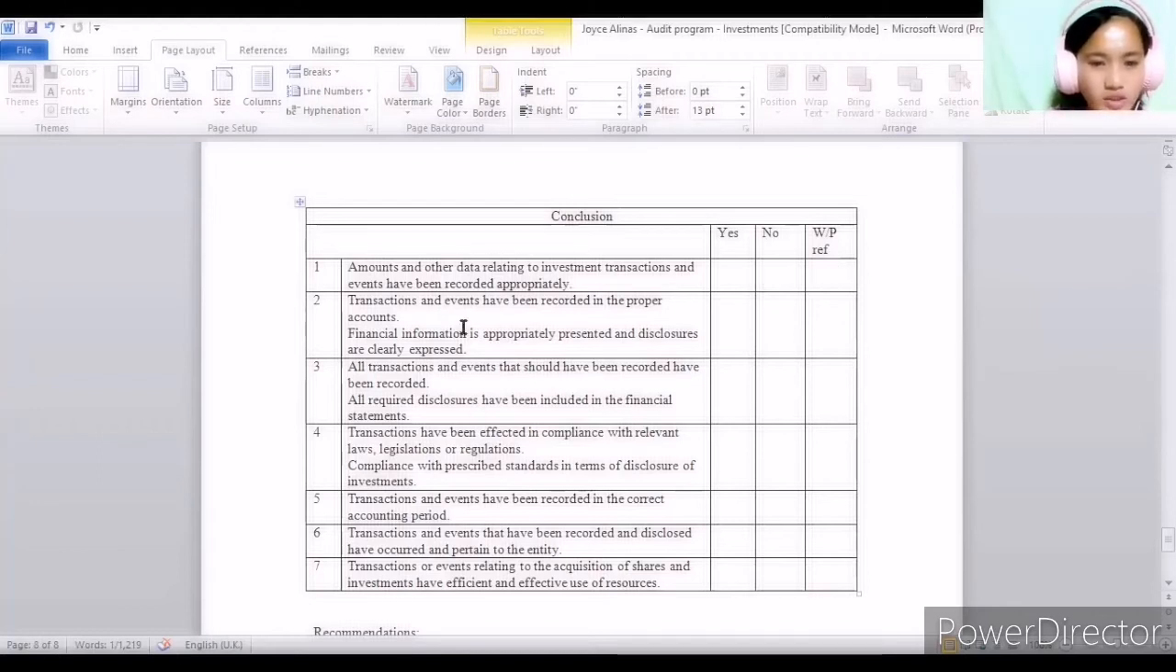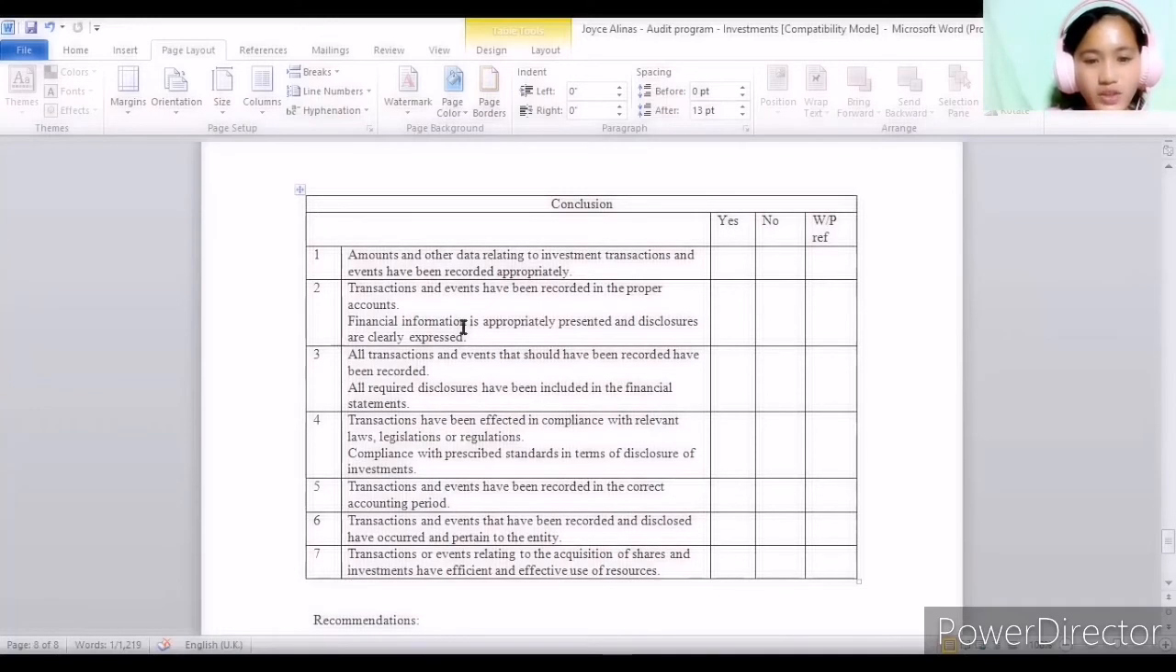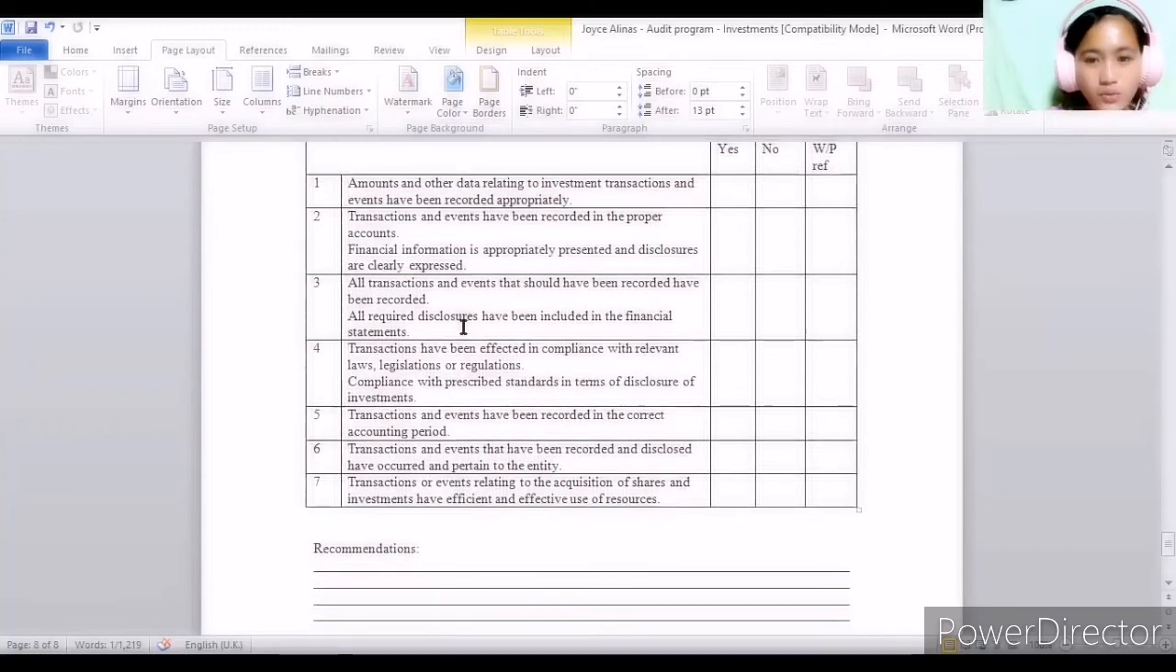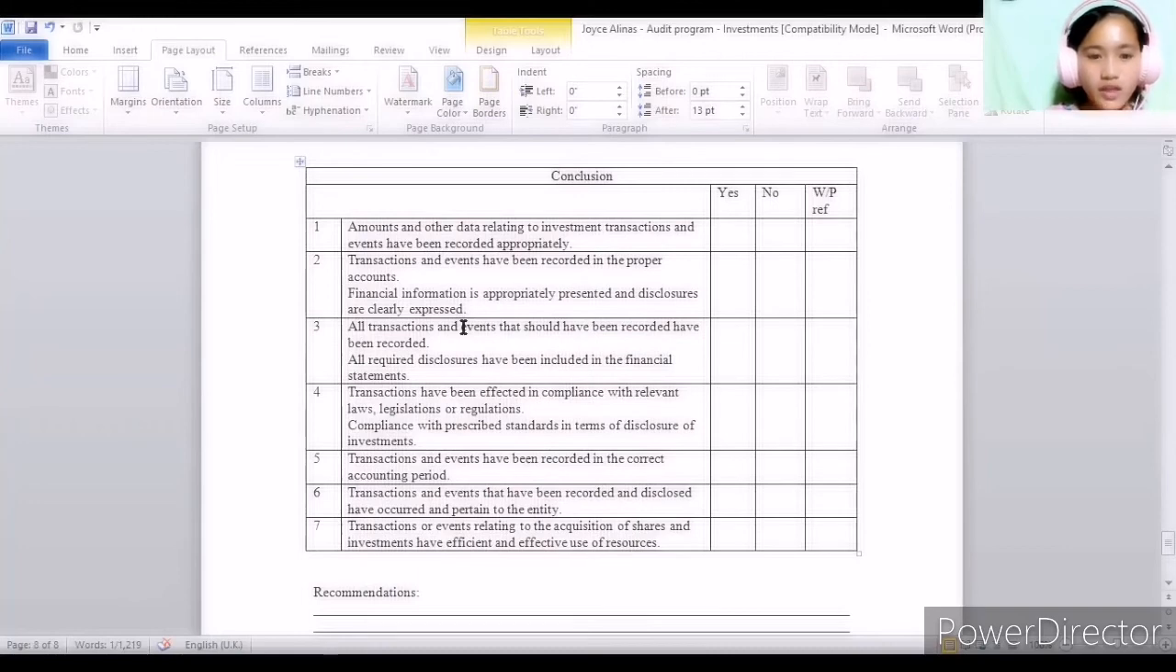The second one is transactions and events have been recorded in the proper accounts. Financial information is appropriately presented and disclosures are clearly expressed. So, if positive also, let's put a check on the yes, and if it results in a negative, then let's check the no.